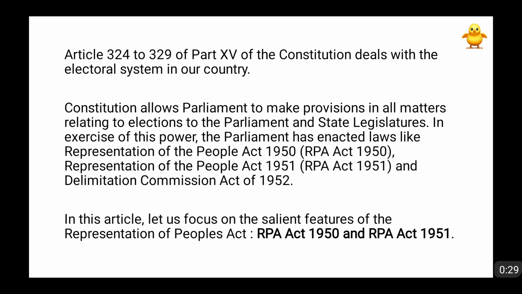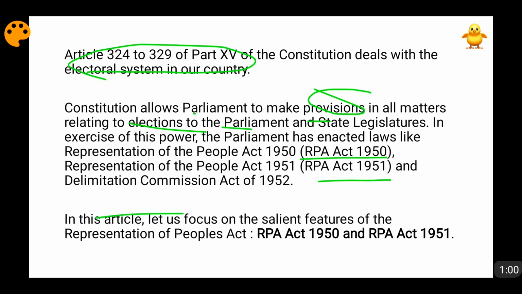Now, starting with it, friends, Articles 324 to 329 of Part 15 of our Constitution deal with the electoral system of our country. The Constitution has allowed Parliament to make certain provisions in all matters with respect to elections of the Parliament and state legislature. And while exercising this power, the Parliament has enacted laws like the Representation of People Act of 1950 and 1951, and also the Delimitation Commission Act. It was first enacted in 1952, and then it was amended and made the Delimitation Commission Act of 2002, friends. So basically, these are the acts which have been made.